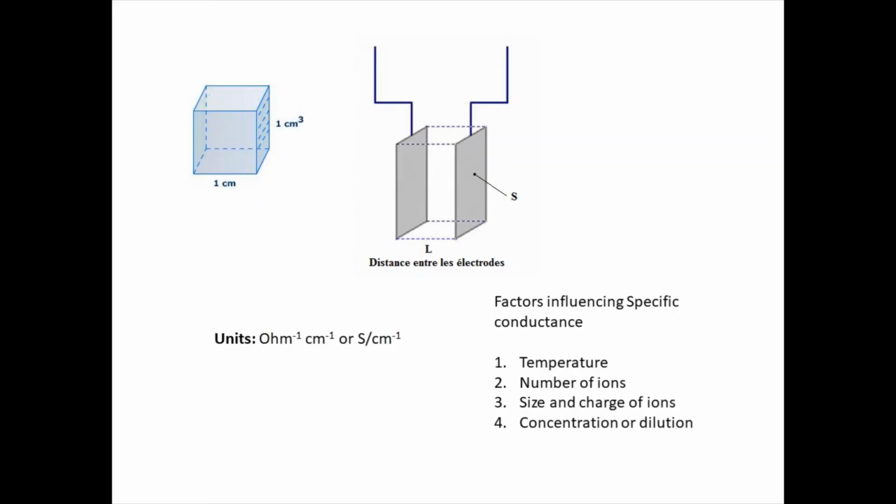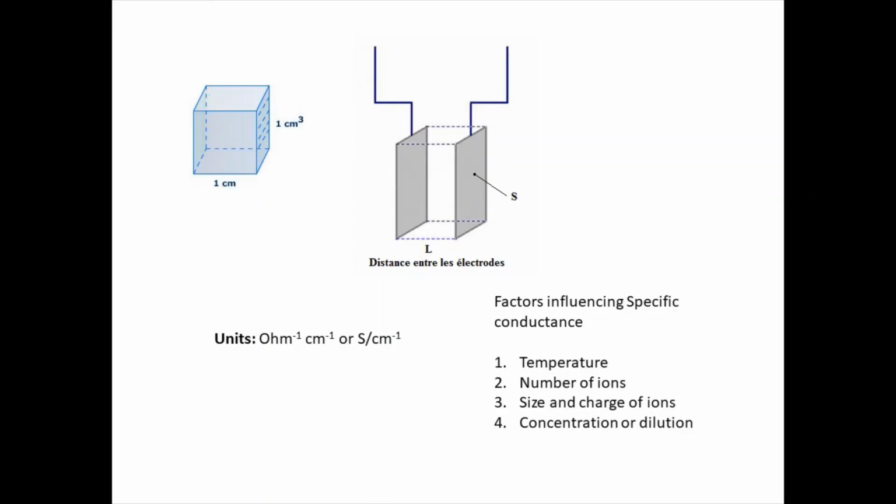Then you could find why I am stressing specific conductance, because it plays an important role in chemical sciences. So here I have taken 1 centimeter cube of some place. In that place, some ions are there, and the conductance offered by the ions present in this particular volume is exactly called specific conductance. The units are ohm inverse centimeter inverse, otherwise mhos per centimeter, otherwise Siemens per centimeter.